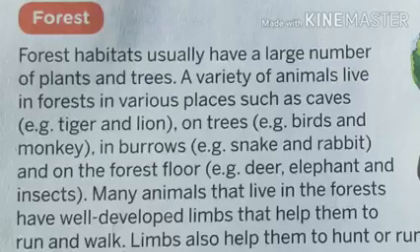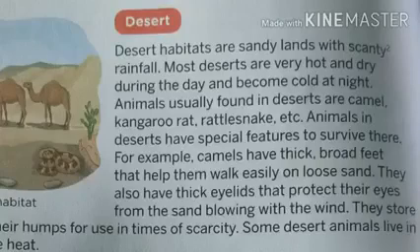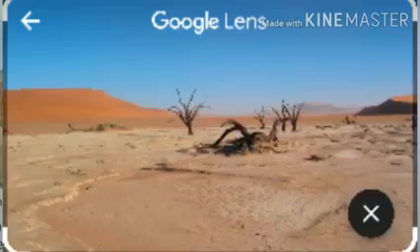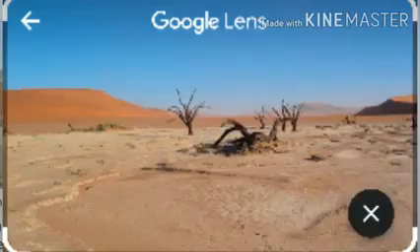The topic is desert. Desert habitats are sandy lands with scanty rainfall. Most deserts are very hot and dry during the day and become cold at night. Animals usually found in deserts are camel, kangaroo rat, rattlesnake, etc. Animals in deserts have special features to survive there.